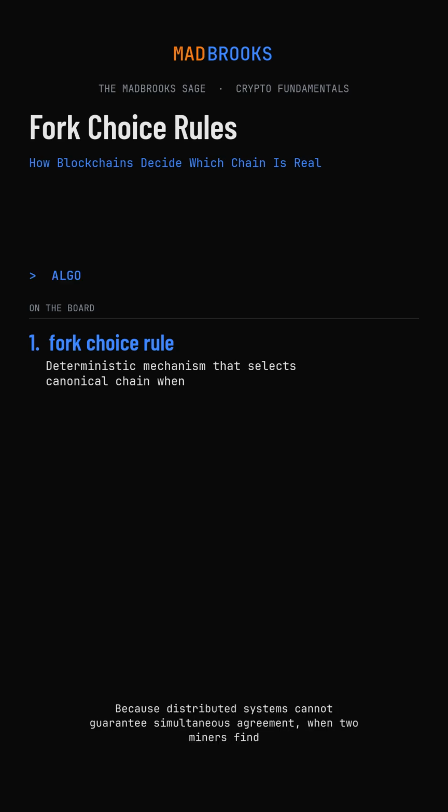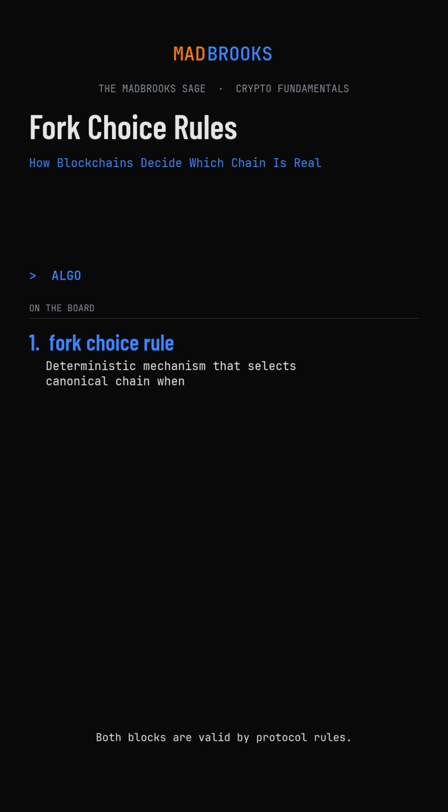Because distributed systems cannot guarantee simultaneous agreement. When two miners find valid blocks at approximately the same timestamp, the network temporarily fragments. Node A receives block X first. Node B receives block Y first. Both blocks are valid by protocol rules. Both reference the same parent block.